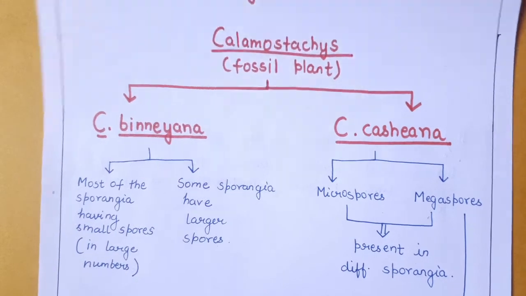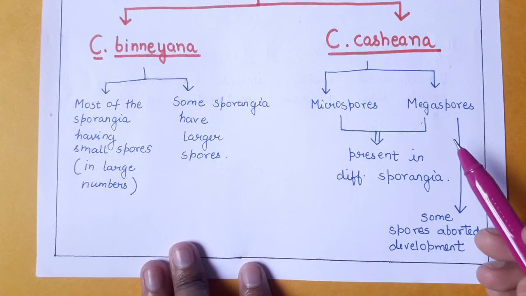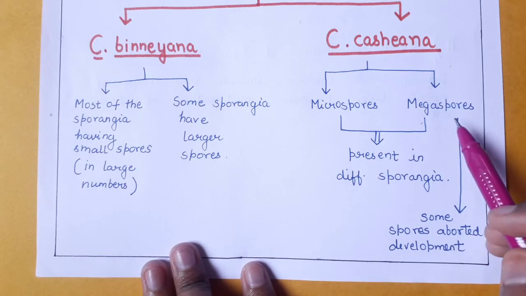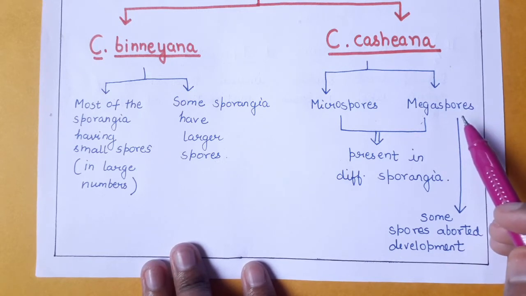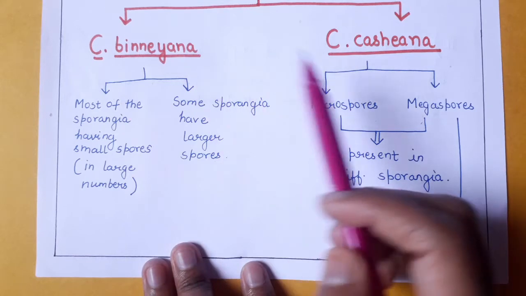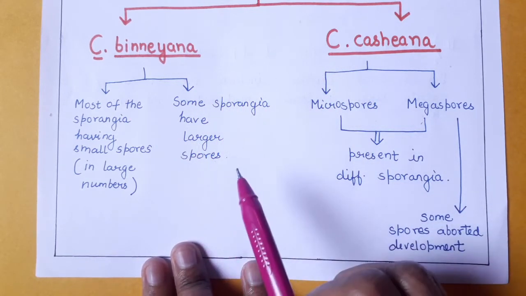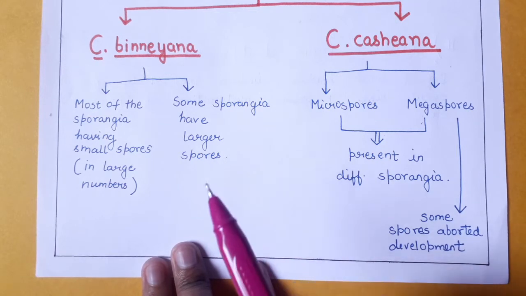And in this case, what happens in the case of megaspores? Some of the spores have aborted their development, due to which the megaspores may have been formed, as we have discussed earlier. So these two species of Calamostachys give an indication of heterospory because they show spores of different sizes.